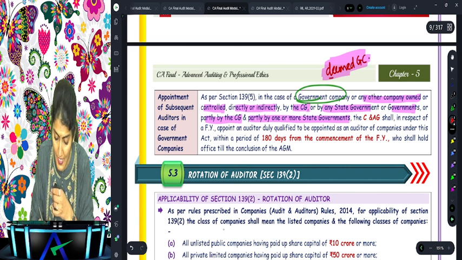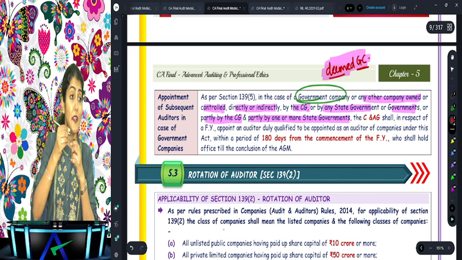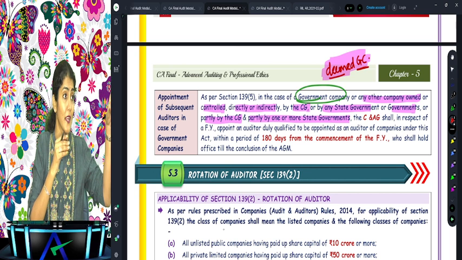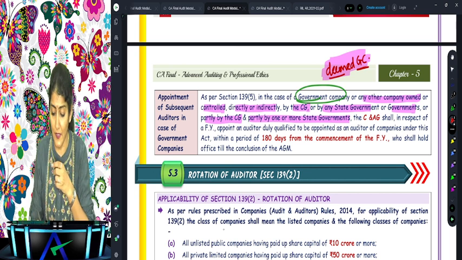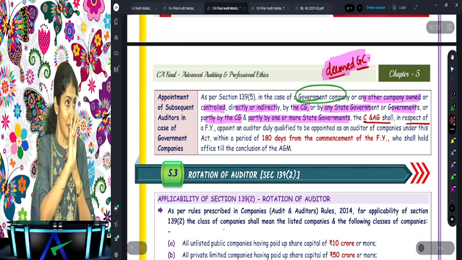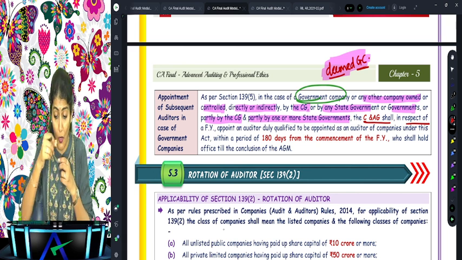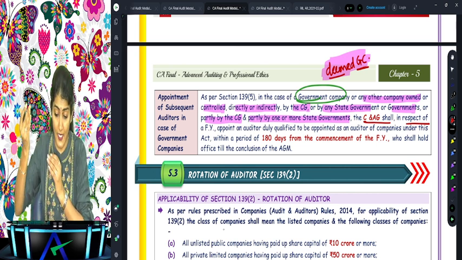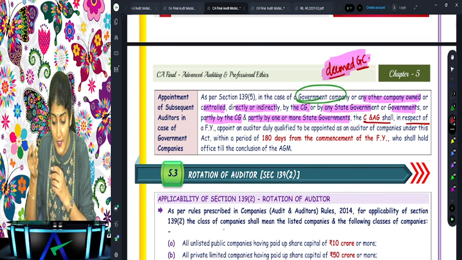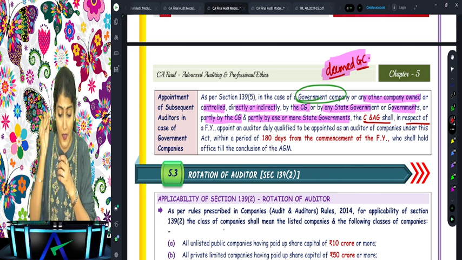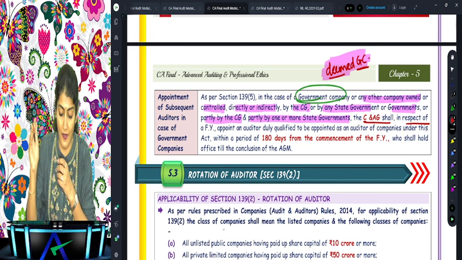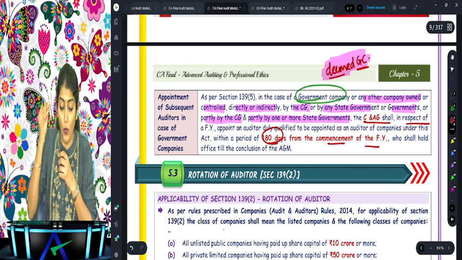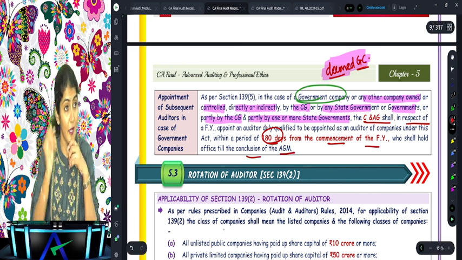So these provisions are applicable not only to the government companies, but they are also applicable to the deemed government companies. If they had to say government company only, they would have said, in case of a government company, the CAG will appoint. You understand? But have they done like that? No, they say in case of a government company or any other company owned or controlled directly or indirectly by the CG, SG, or partly by CG and SG, the CAG shall in respect of a financial year appoint an auditor duly qualified to be appointed as an auditor under this Act within a period of 180 days from the commencement of the financial year, who shall hold office till the conclusion of the AGM.